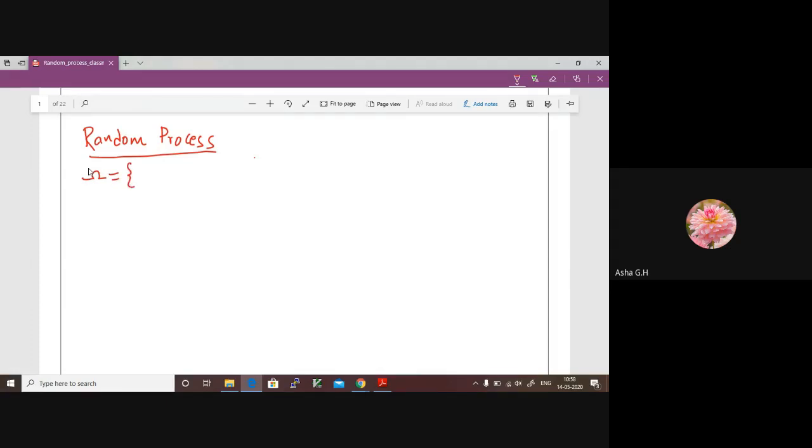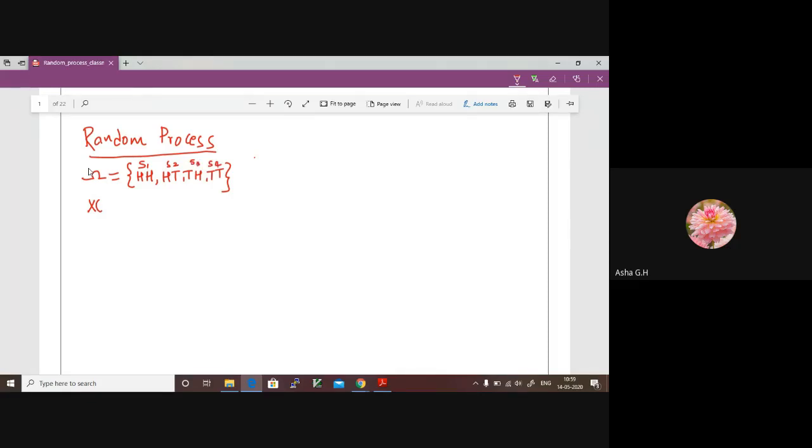Now this is a sample space. It can contain an event which has flipping a coin twice or thrice, whatever. Assume this is my sample space, with HH, HT, TH, and TT. These are the different sample points in my sample space. Now, how did we define a random variable? We know that a random variable is a function of sample points. Let me call these the first, second, third, and fourth sample points.